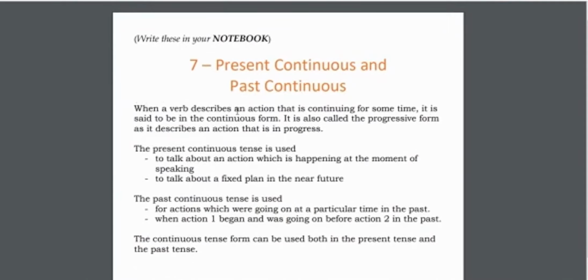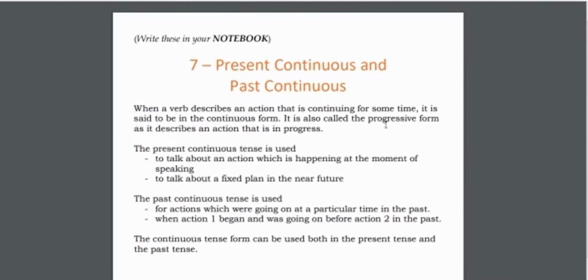When a verb describes an action that is continuing for some time, continuing means it is going on, it is said to be in the continuous form. Now if I tell you in Hindi, it will be जो चीज लगातार चले ही जा रहा है, or we can say जो चीज चलते ही जा रहा है, it is continuous, going on.